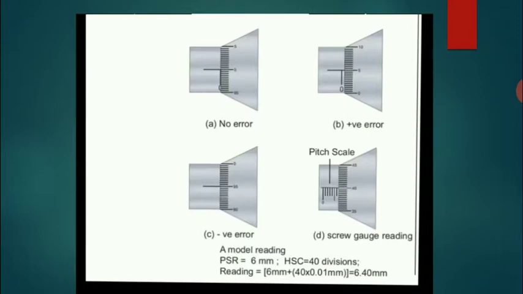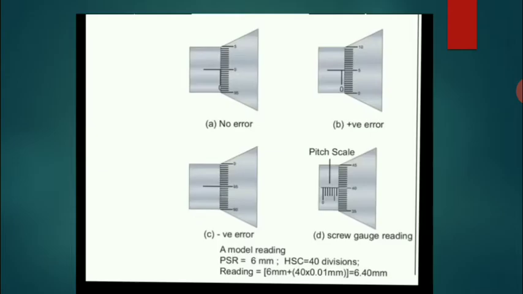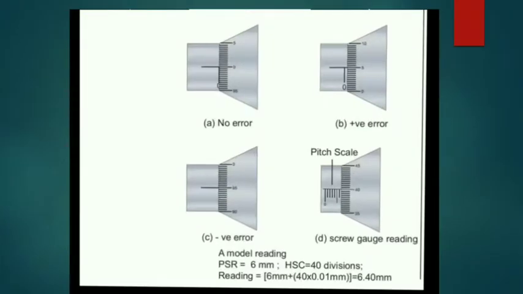Screw gauge reading. A model reading. Pitch scale reading 6 mm. Head scale reading 40 divisions. So the reading is equal to PSR plus HSC into LC. PSR is equal to pitch scale reading. HSC is equal to head scale coincidence reading. LC means least count. 6 mm plus 40 into 0.01 mm is equal to 6.40 mm.